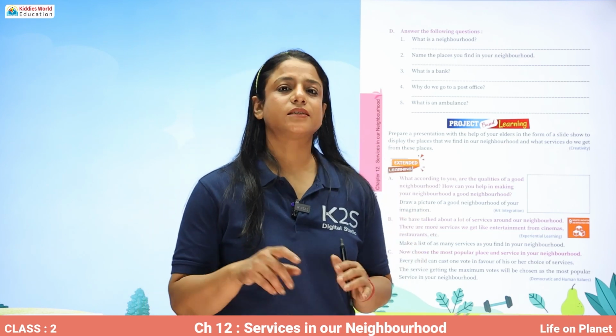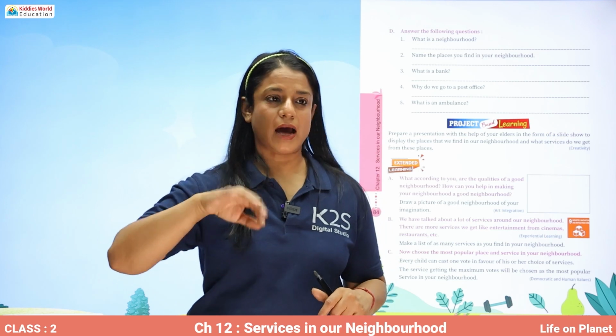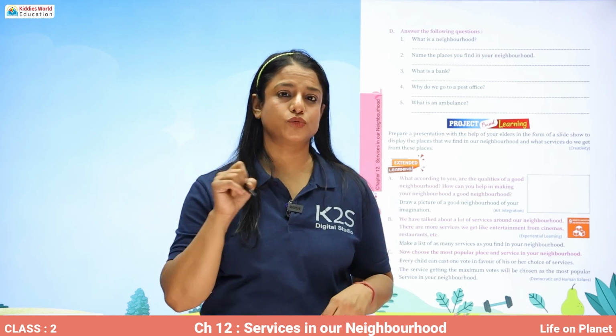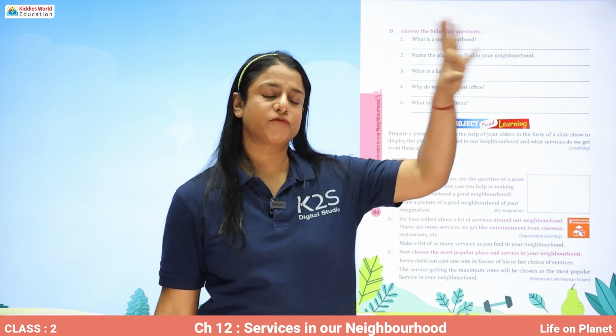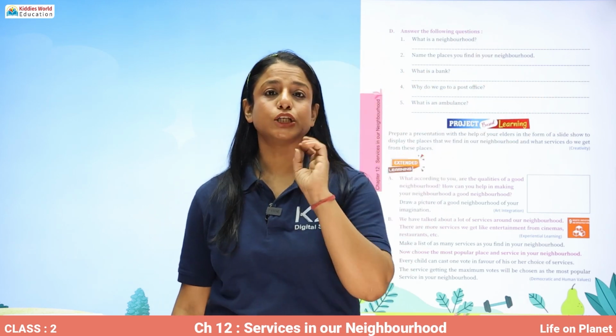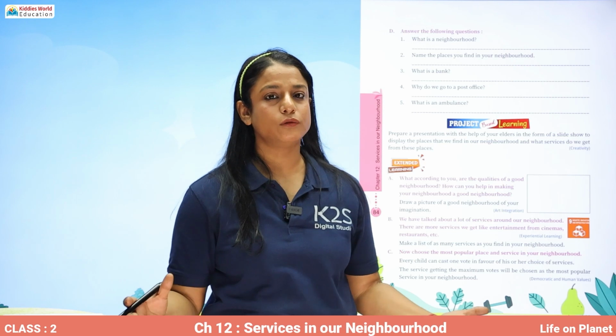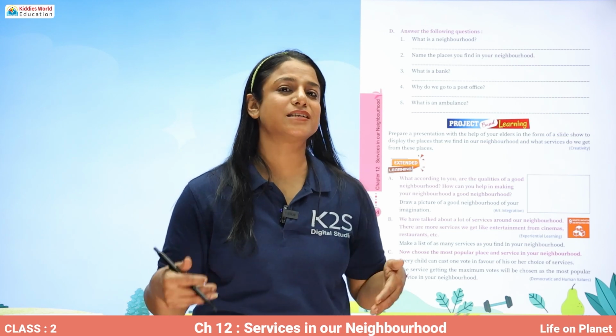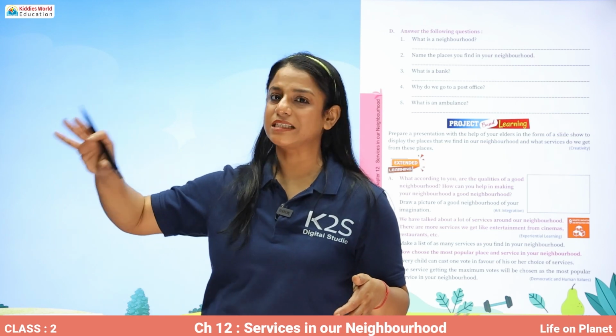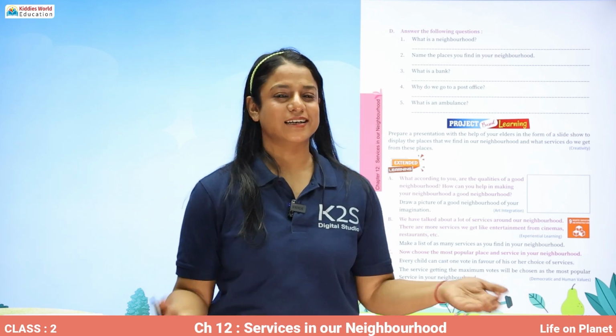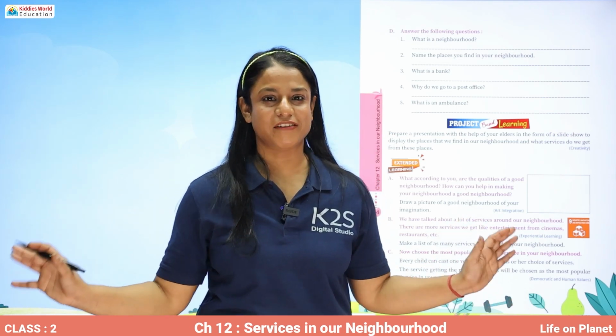I would suggest you give ratings to the top five services that you would want in your neighborhood and why. Similarly, the whole class would do that and see which services get the maximum votes, and those five services win.